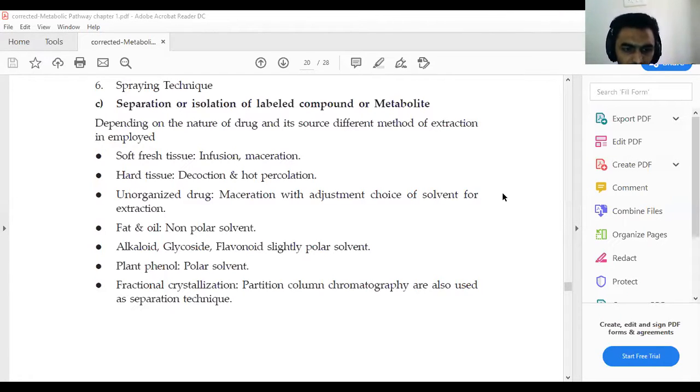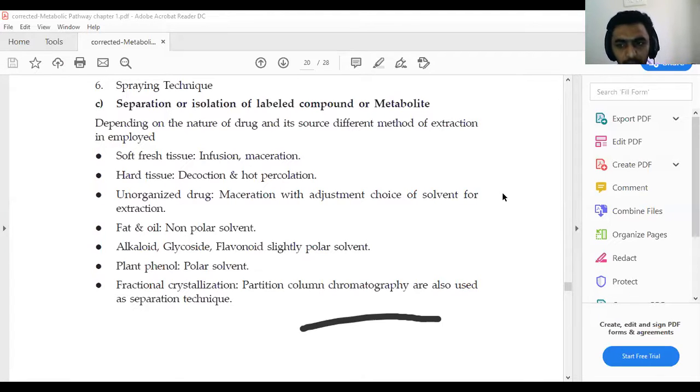Next, alkaloid, glycoside and flavonoid: for those we use slightly polar solvents. The second last technique is plant phenol. In that we use polar solvents. And the last one is fractional crystallization. In that we use partial column chromatography, and also column chromatography for the separation of your compound.